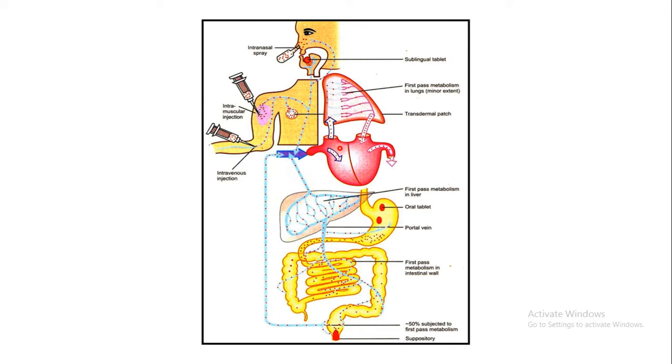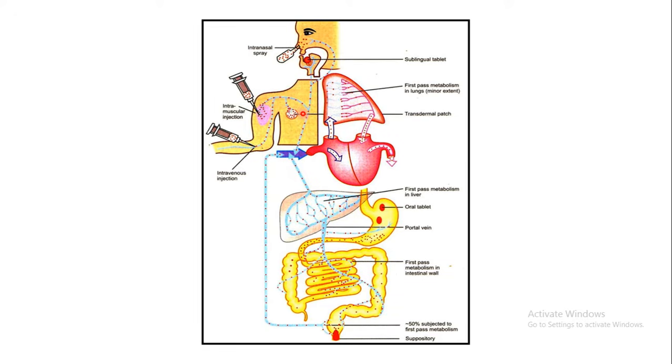Apart from this, there are certain other parenteral routes, wherein the drug is directly placed in the body fluids. There are different subclassifications of this parenteral route. Either the drug is directly placed into the blood circulation, that is by intravenous injection, or the drug is injected in the muscular region. Further from here it will enter the blood capillaries and be taken into the systemic circulation.